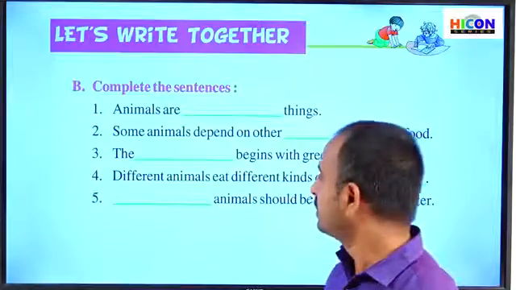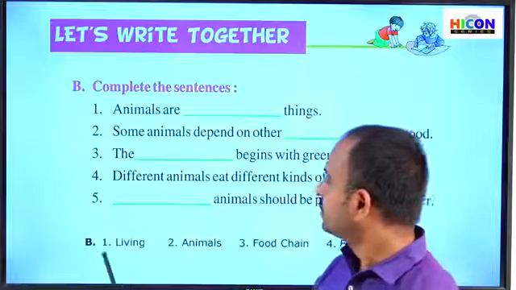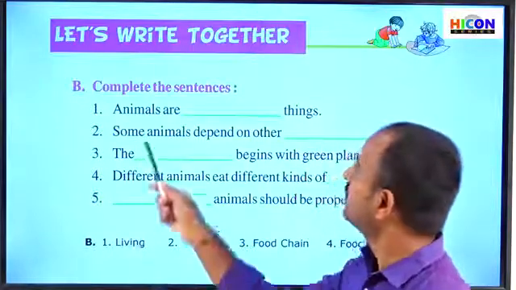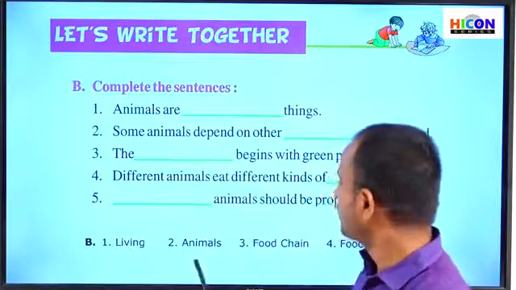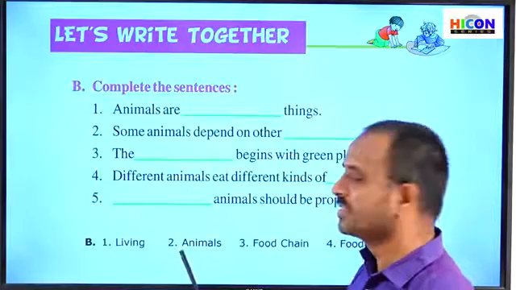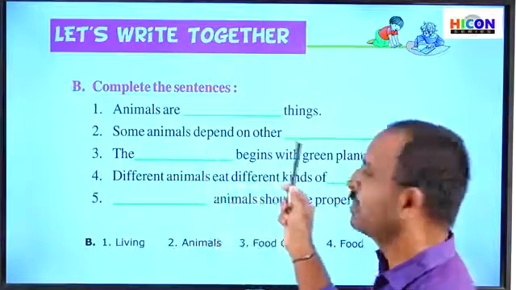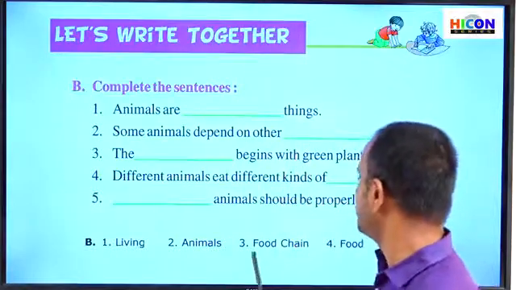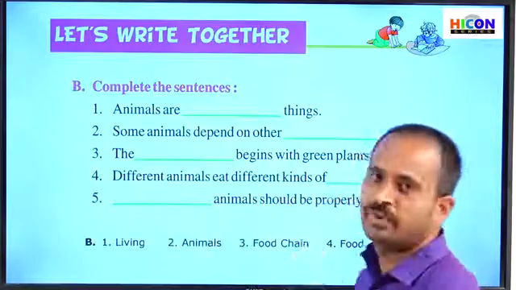So children, see the answers for the five sentences. The answer for the first sentence is living. That is, animals are living things. And see the answer for the second sentence. The answer for the second sentence is animals. That is, some animals depend on other animals for food. And the answer for the third sentence is food chain. So the food chain begins with green plants.